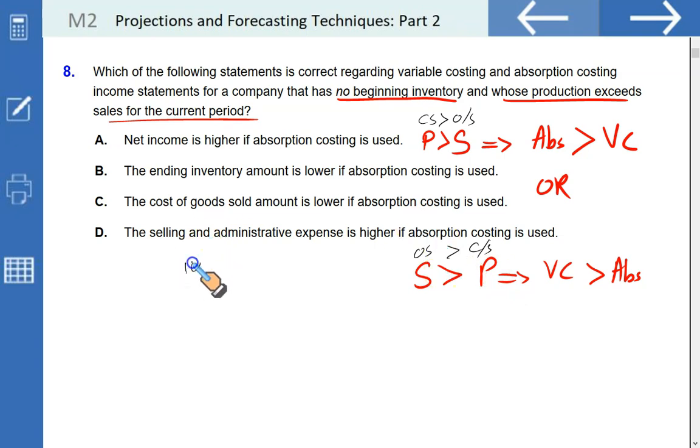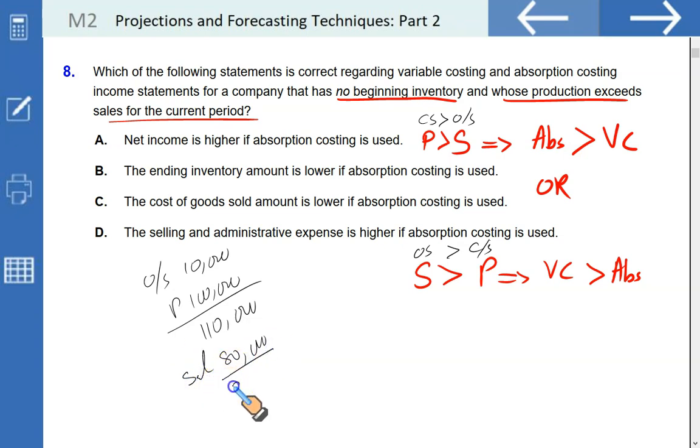Let's say you had 10,000 units in the opening stock and you produce 100,000 units, making 110,000, but you were only able to sell 80,000. That's sales. So that leaves us with 30,000 units. In this case, production is 100,000, sale is 80,000. Production is more than sales, so absorption costing profit will be higher than variable costing.